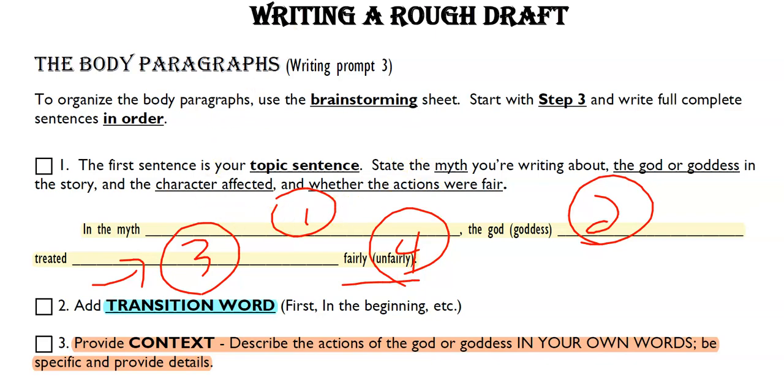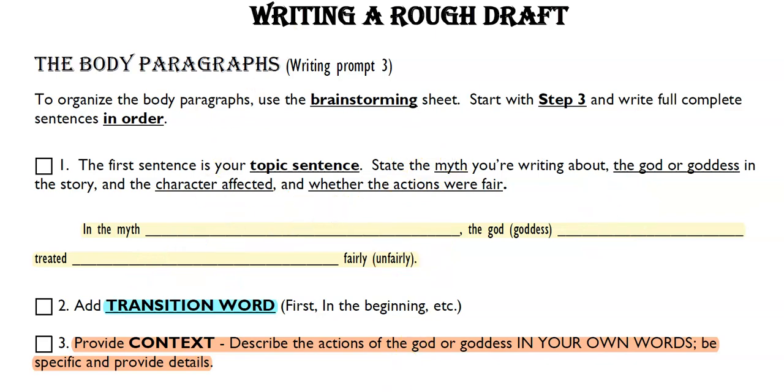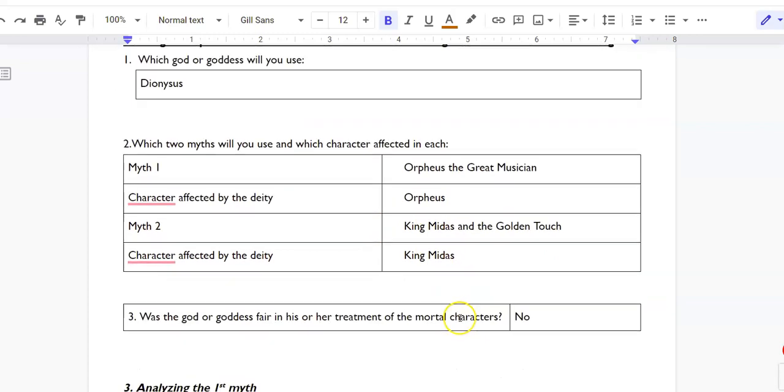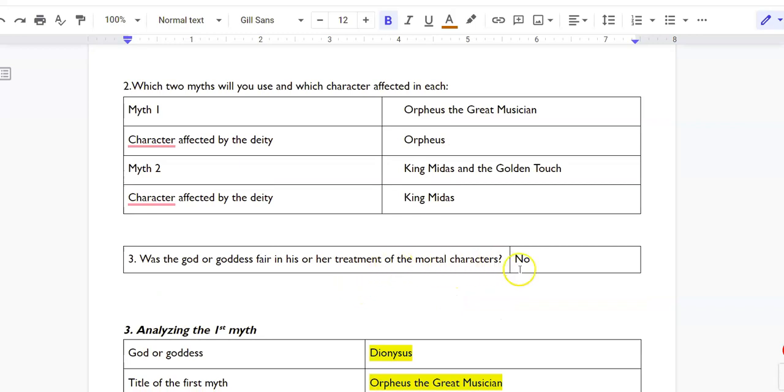So if we look at the brainstorming sheet, I kind of filled an example one in here for you. So I picked Dionysus, 2 myths, Orpheus, the great musician, and King Midas and the Golden Touch, and Midas. He affected both those characters. And was he fair or unfair? I said no. You could certainly say yes. There's arguments to be made on both sides.